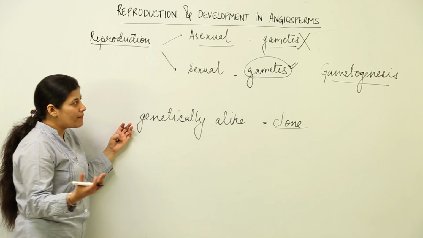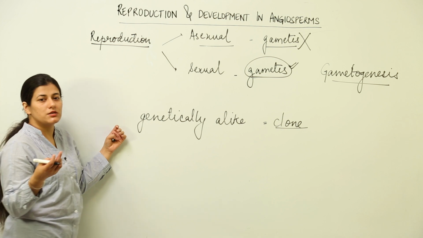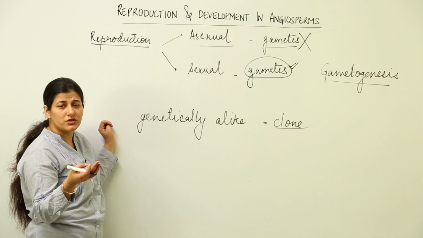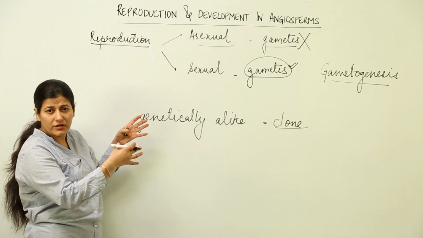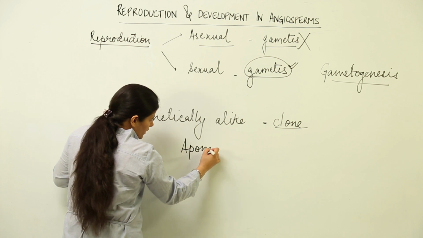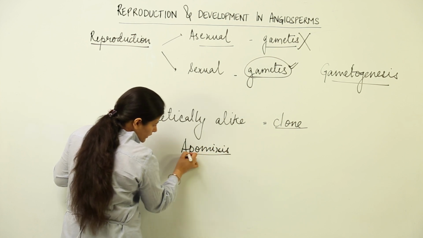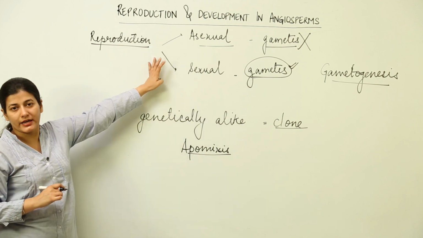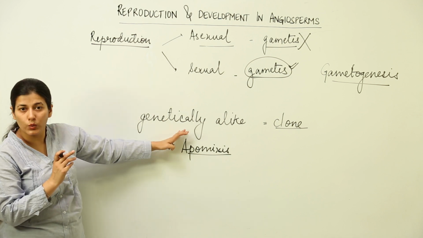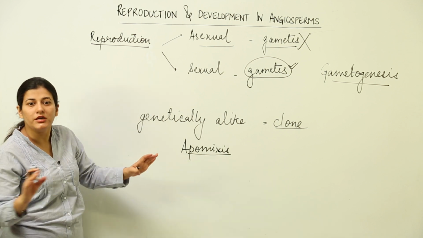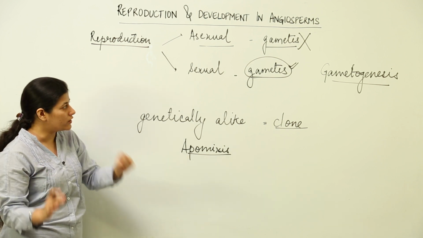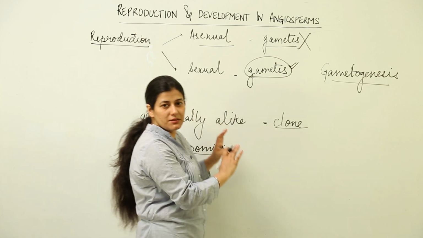There are many ways by which asexual reproduction occurs. There is the process of budding, there is the process of binary fission, there is the process of vegetative propagules being formed in the plants, there is the term known as apomixis. We are going to read about it in context of the plants. So, asexual reproduction restricts the organism to produce its genetically alike clones by the process in which no gametogenesis takes place, only some specialized part is going to give rise to a new organism. Now, this is a simple form.